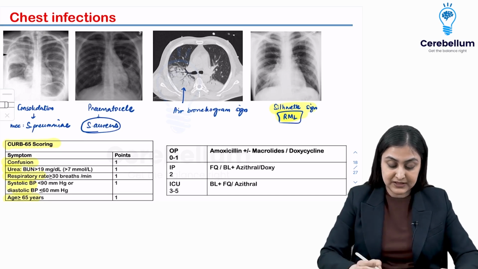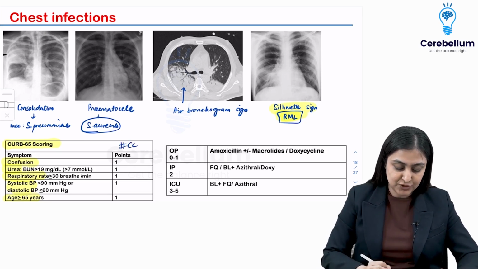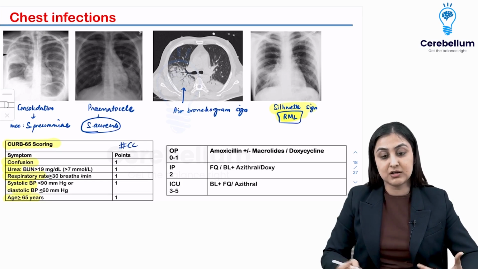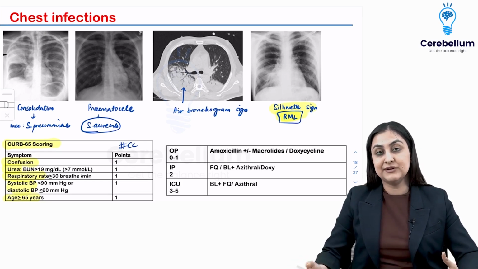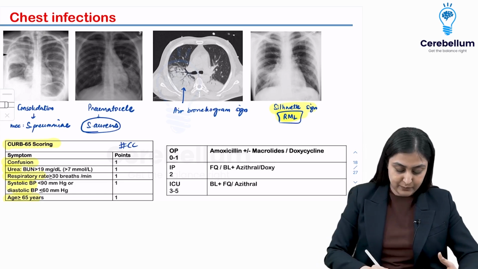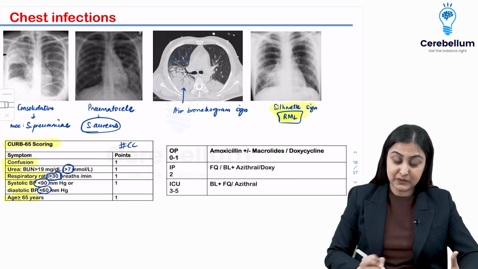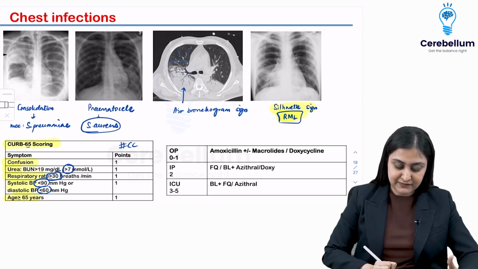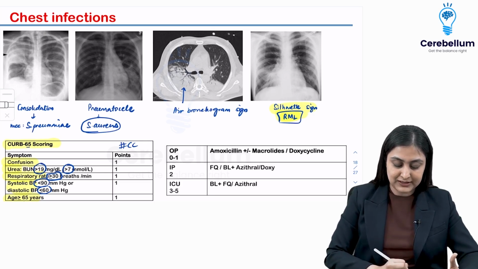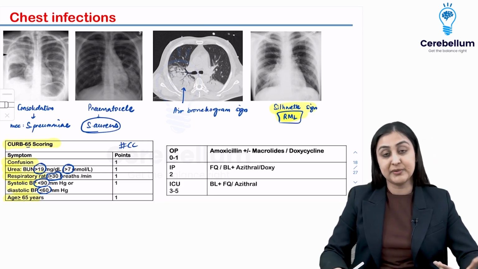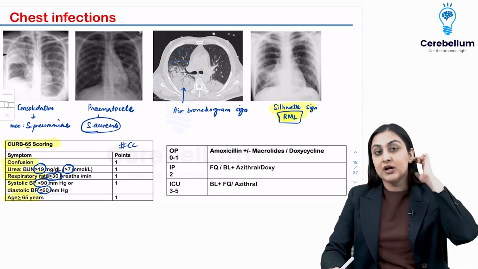I'm sure you'll remember the parameters, but even the values become very important. So you want to remember 7, 30, 60, 90. Actually 30, 60, 90 is easy to remember. 65, the score itself is telling. So effectively more than 19 mg/dL urea or more than 7 millimoles is what you gotta remember.